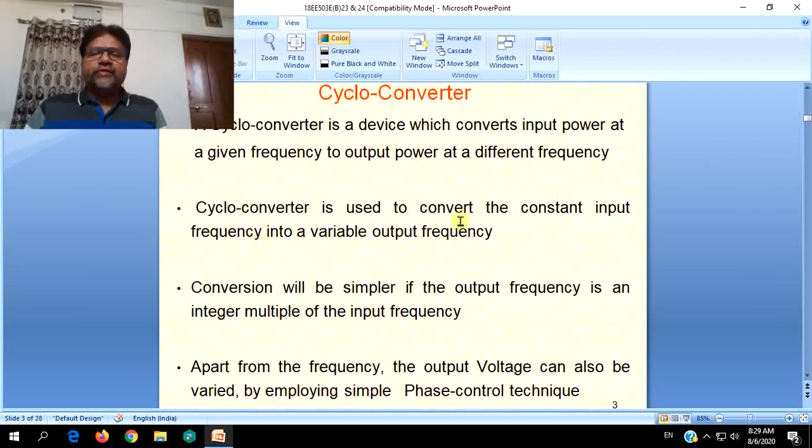So the frequency of the source is fixed at 50 Hz. Now it will be converted into a frequency which may be more than 50 Hz or less than the input frequency according to the requirements of the load.